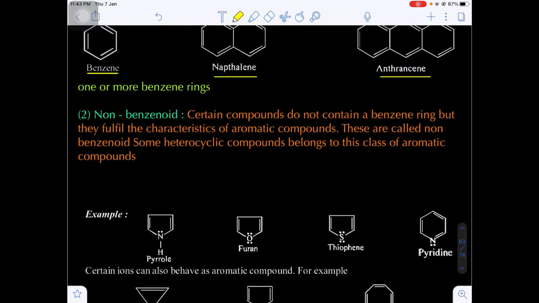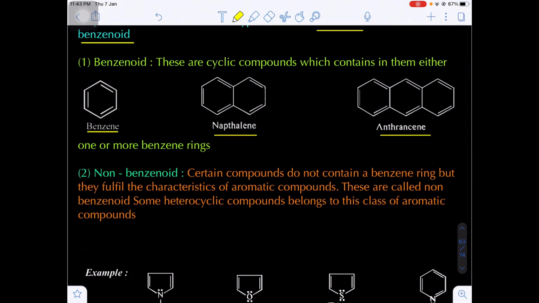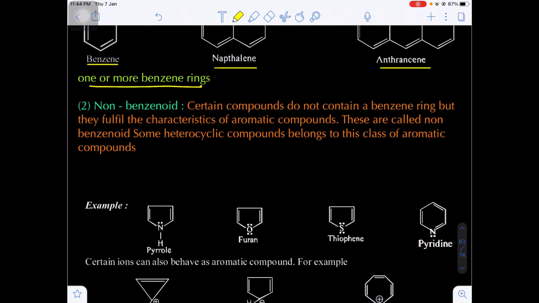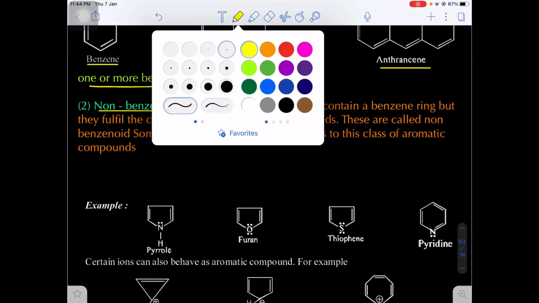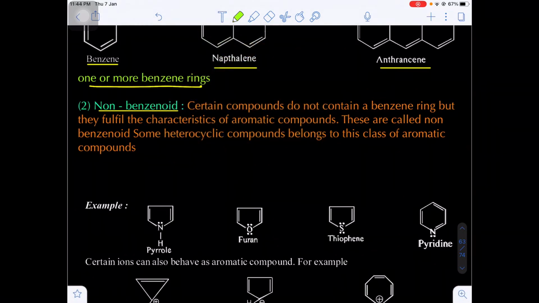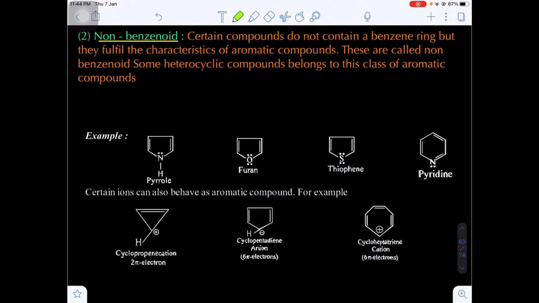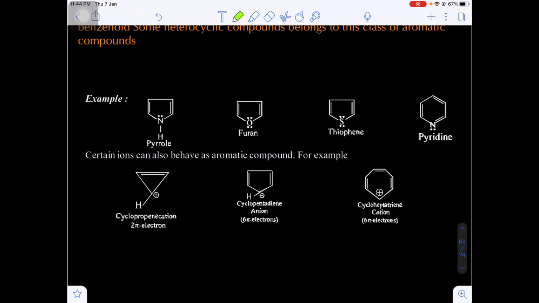Whereas they contain one or more benzene rings. For example, in naphthalene, if you see, there are 2 benzene rings fused, whereas in anthracene there are 3 benzene rings fused. Now, non-benzenoids are the aromatic compounds which do not possess the benzene resemblance structure, but still they are aromatic. That means they are cyclic, number 2, planar, number 3, they have 4n plus 2 number of pi electrons.